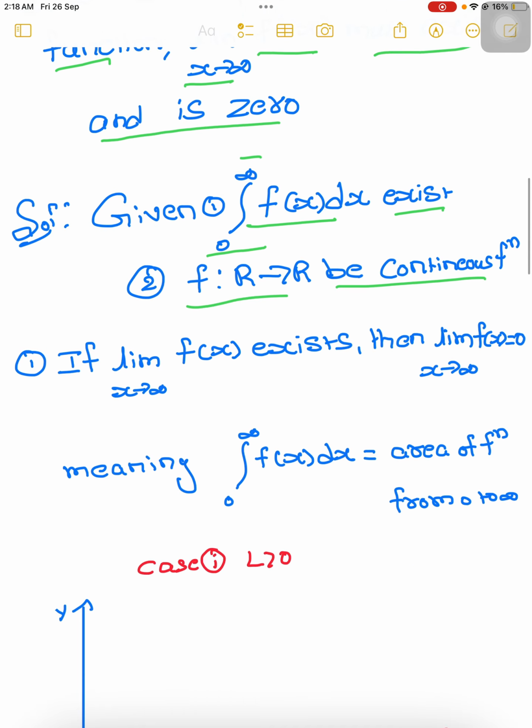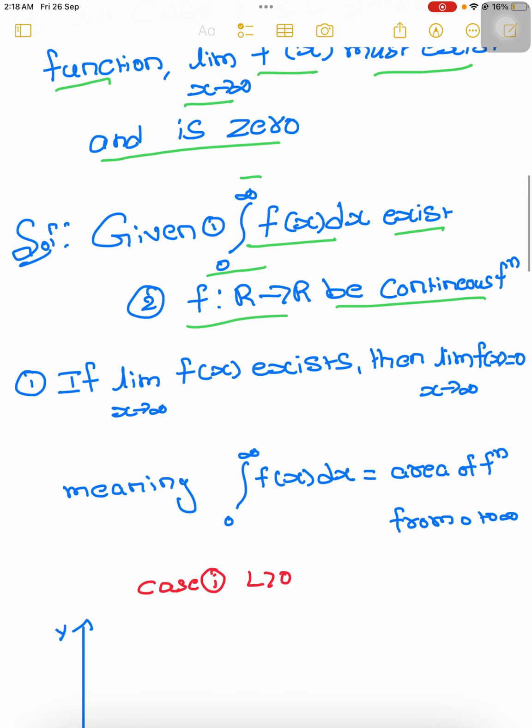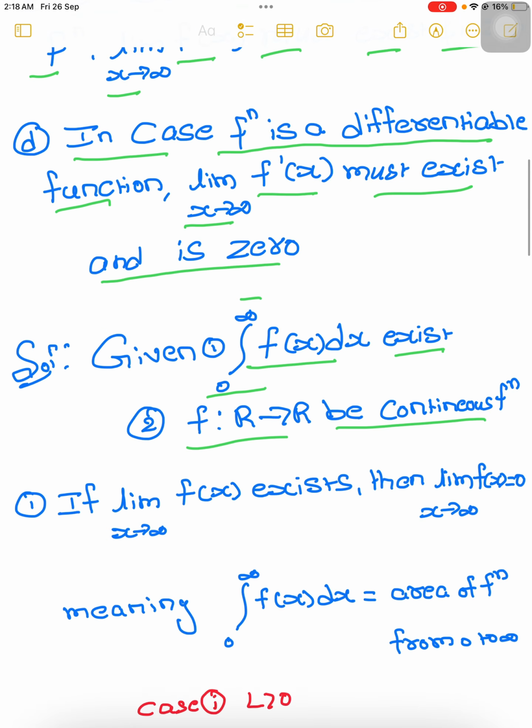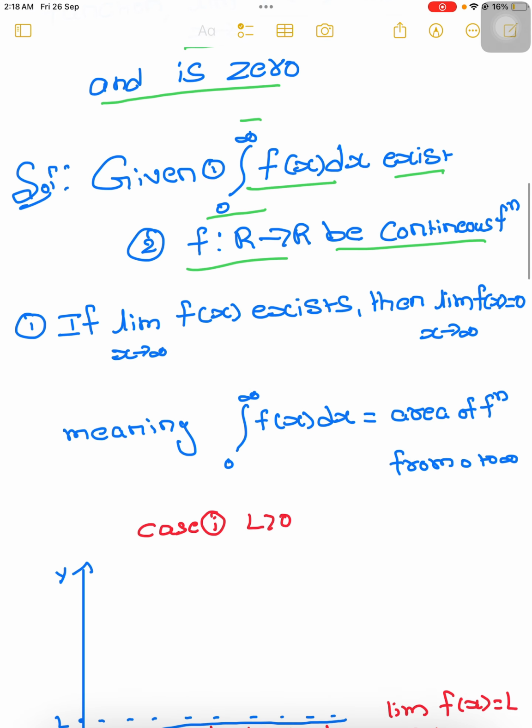First you have to understand the meaning of the integral from 0 to infinity of f of x dx. Now I will consider the first option and check whether these two conditions will help or not.